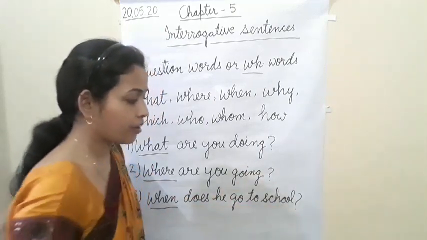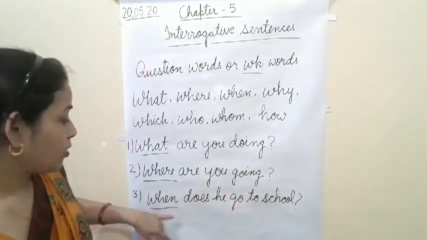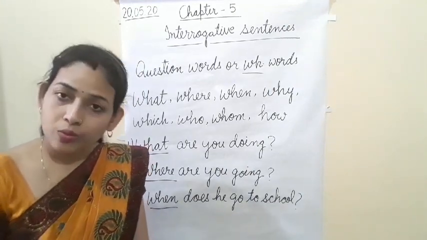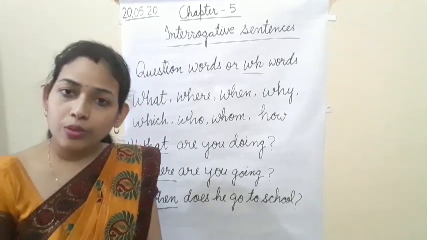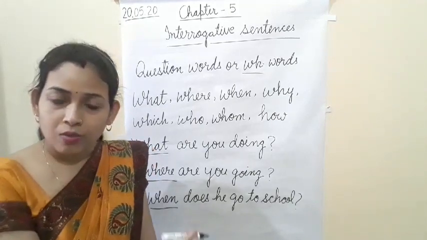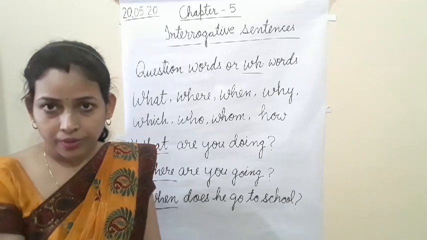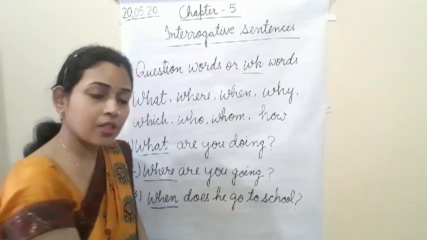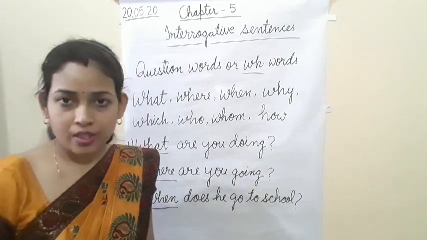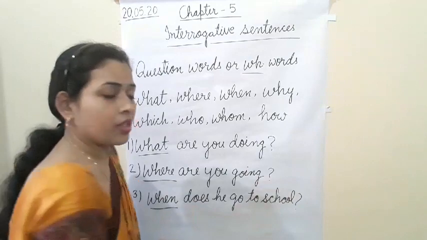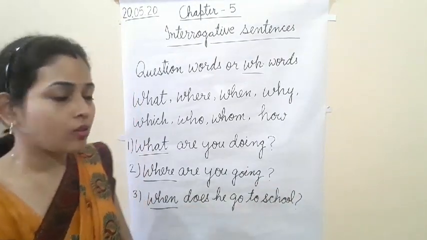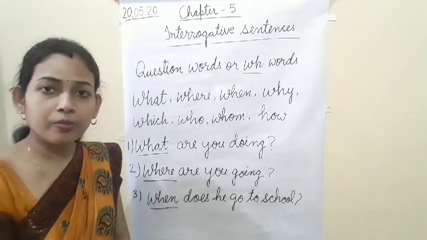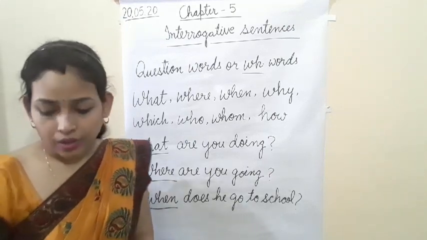Question mark everywhere, that you already know. In the WH words, first of all we write the WH word or question word, then the rest will be the same as we studied in the previous video. After that the helping verb will come, then subject, then main verb and object if there is one, and last the question mark. Clear? So this is the example of what, where, when. I hope this much is clear.